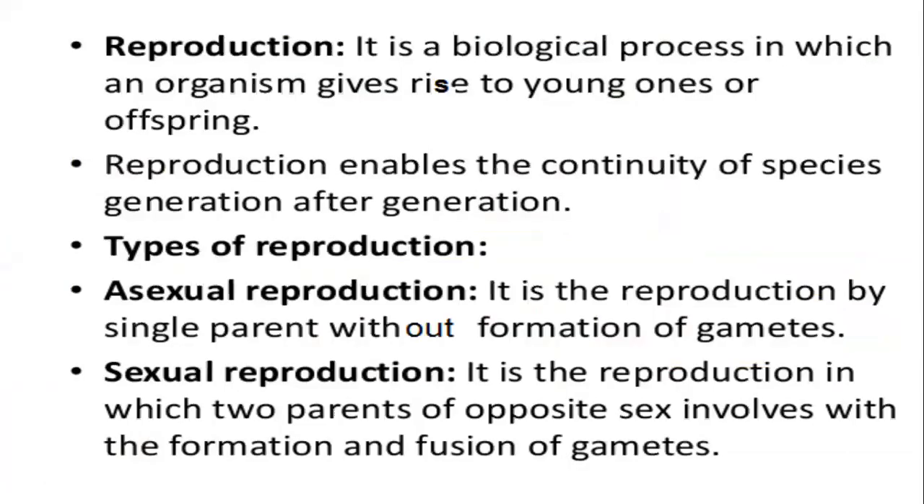The first one, reproduction is the biological process, we know, of course, in which an organism gives rise to young ones or offspring. Young one, the offspring, same ही है, but young one is the word that we use till lower standards. Now we use the word offspring. Reproduction enables the continuity of the species, which I had told you, perpetuation. मैंने आपको ये word बताया था, perpetuation. So reproduction enables the continuity of the species, generation after generation. If reproduction is not going to take place, then that species undergo extinction.